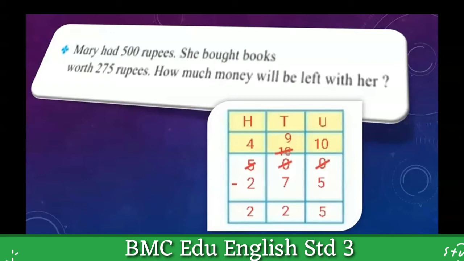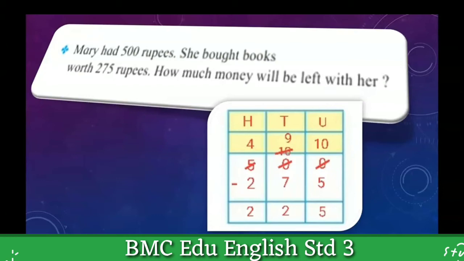Here we have to subtract 275 from 500, because she had 500 rupees and she spent 275 rupees on books. Okay, let's do the subtraction here.